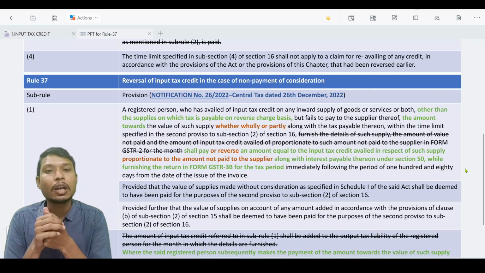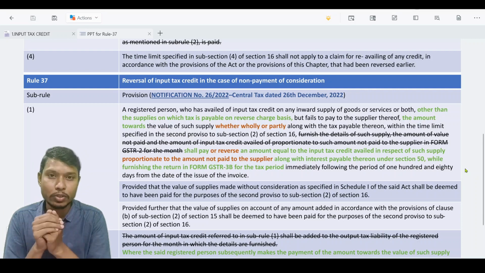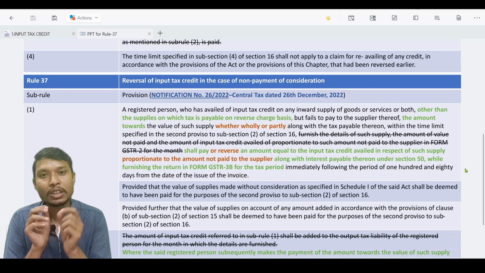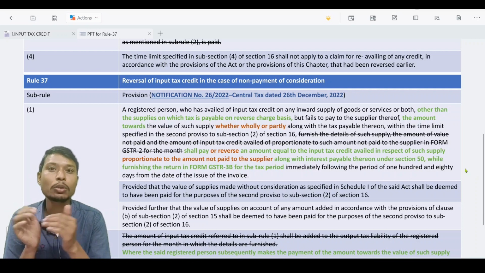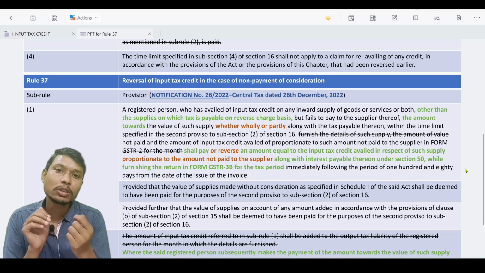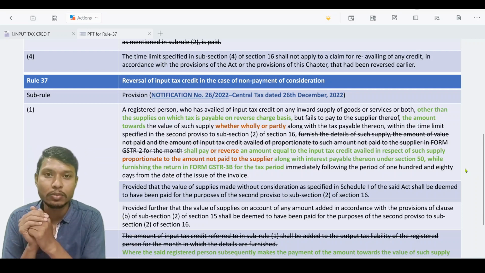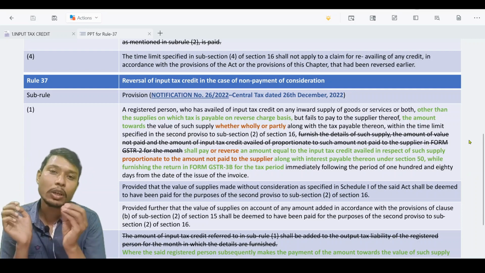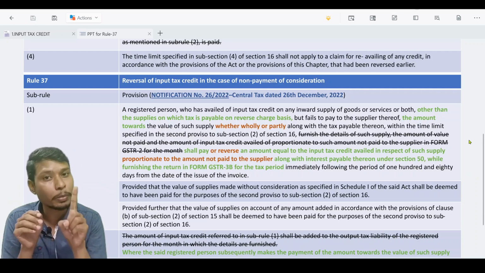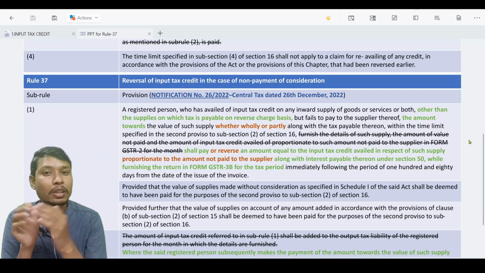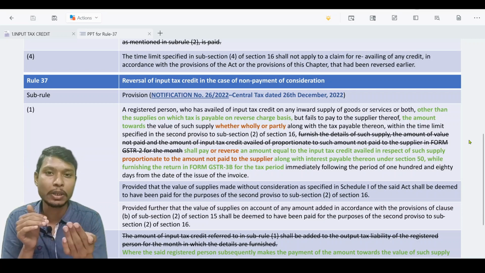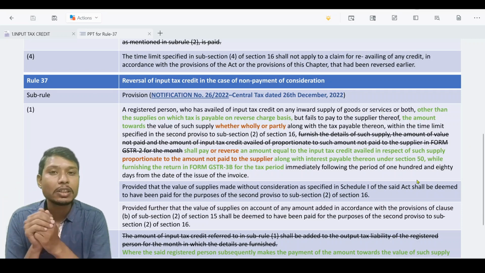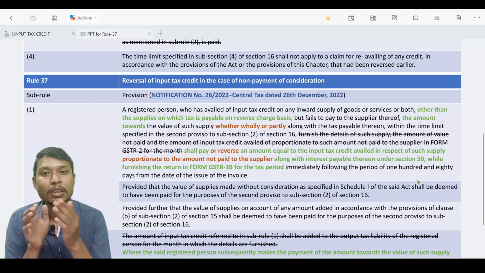The first one is the addition of the words "or reverse". If you observe at the beginning of the video, I told that the input tax credit which has to be reversed as per Rule 37 can be reversed through reducing the available input tax credit. However, prior to this amendment, there was no chance for reducing the available input tax credit. The reversal should be done only by adding the reversed input tax credit to the output tax liability. However, through this amendment, the government has made it possible in 2 ways.